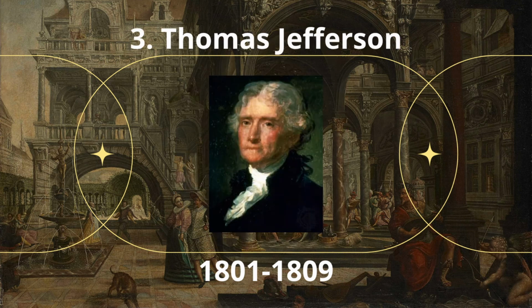Number 3. Thomas Jefferson. Thomas Jefferson was an American founding father who served as the third president of the United States from 1801 to 1809. He is remembered for being the primary writer of the Declaration of Independence and the third president of the United States. The fact that he owned over 600 enslaved people during his life while forcefully advocating for human freedom and equality made Jefferson one of America's most problematic and paradoxical heroes.